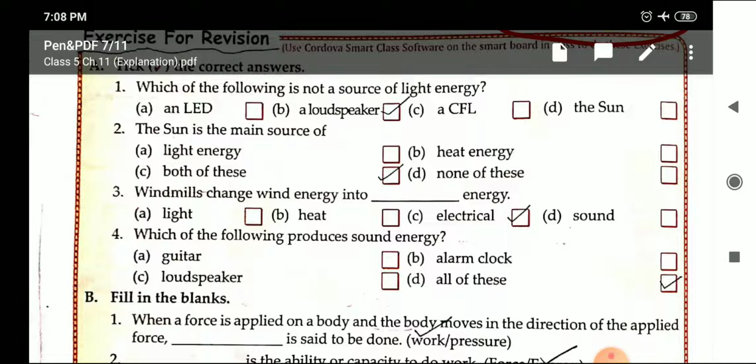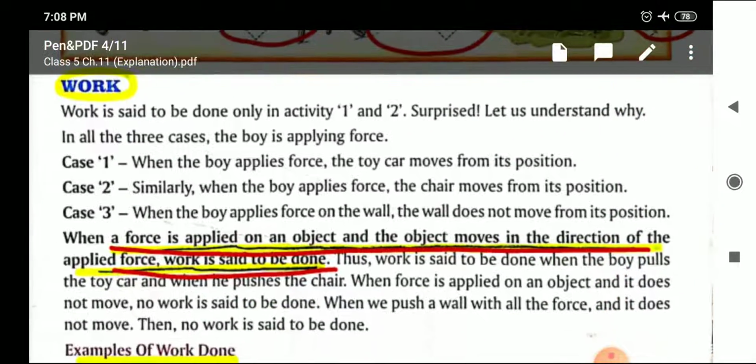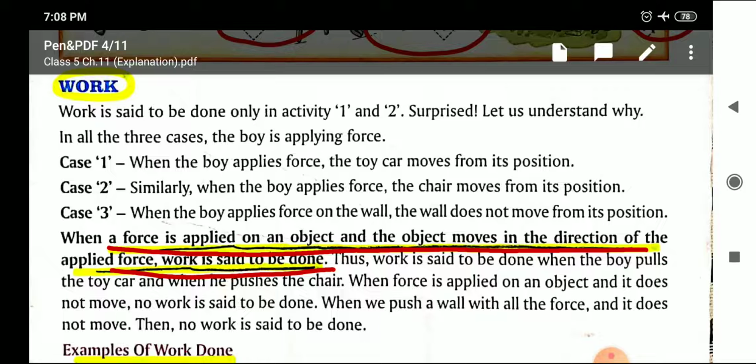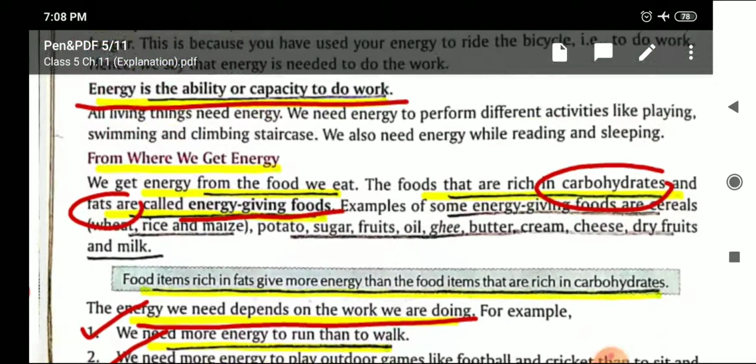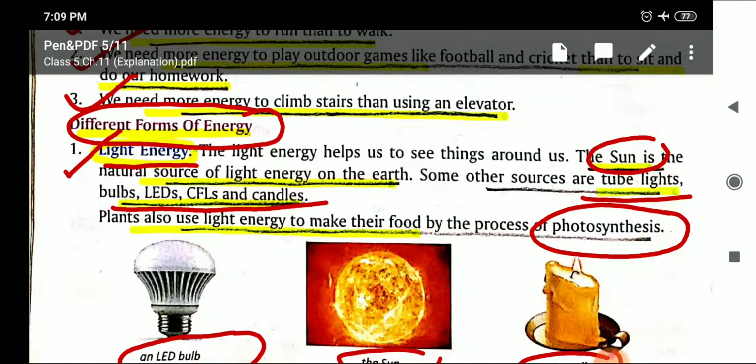Let us just recap what all topics we have done today. First of all, I explained the definition of work done. When a force is applied on an object and the object moves in the direction of the applied force, the work is said to be done. Then energy: it is the ability or capacity to do work. After that, we discussed the different forms of energy. The first one, light energy. What are the main sources? Sun, tube light, bulb, LED, CFL and candles.